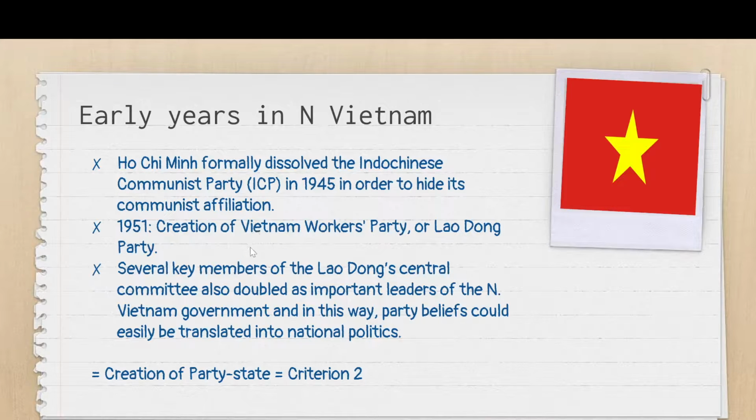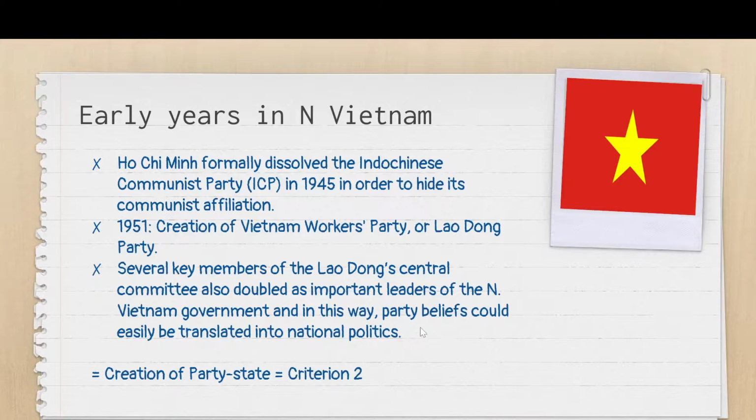And then again we see the importance of this Communist Party in the government of North Vietnam, because you will see that several key members of the Communist Party, the Lao Dong Party, also doubled as important leaders of the North Vietnamese government. It's something very common in communist countries, like China, for example. So it is almost interchangeable. The position in the Communist Party would be the equivalent in the government.